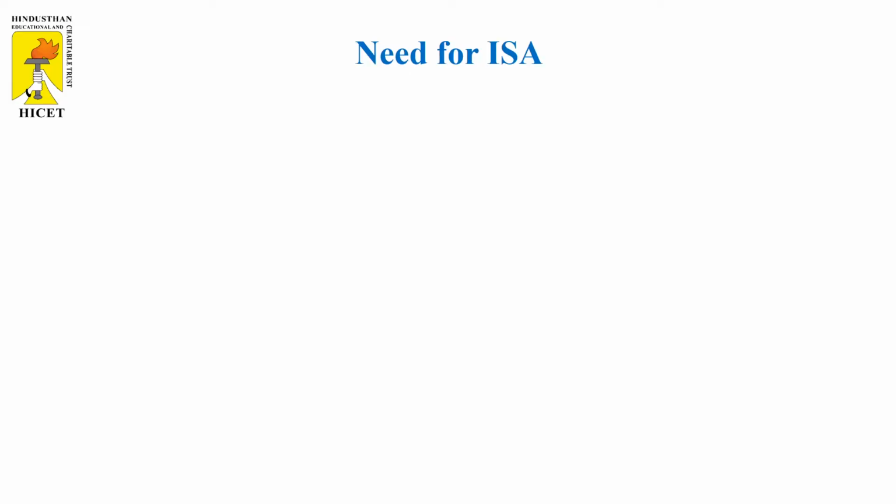The next one is the need for ISA. What is the need for ISA? The first one is the change in properties of Earth's atmosphere. Of course, with respect to the Earth's atmosphere, there will be a change. The physical properties of the atmosphere, like pressure, temperature and density, vary not only with height above the Earth's surface, but also with the location on the earth, from day to day, even during the day. So that is the change of properties.